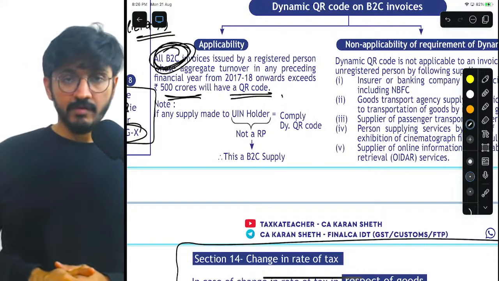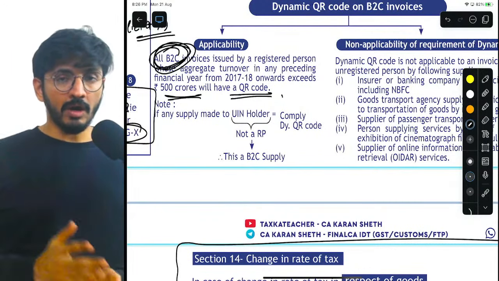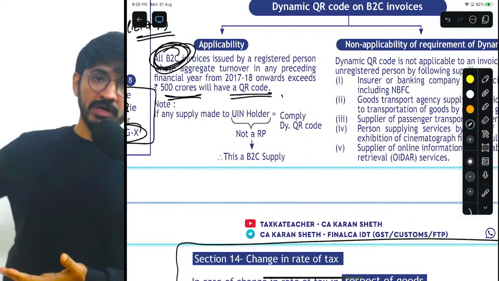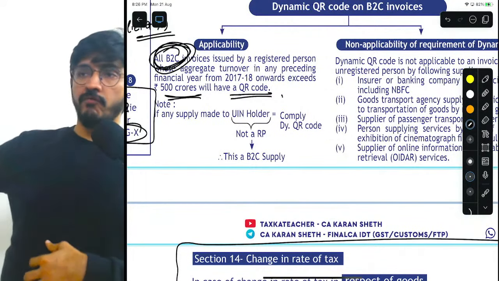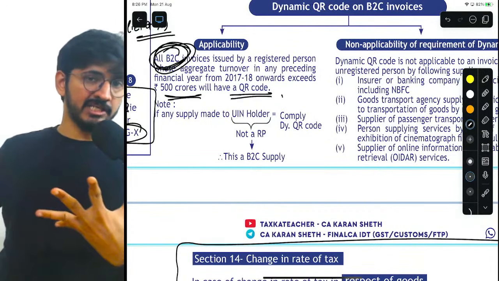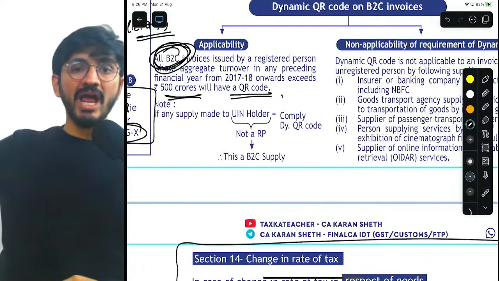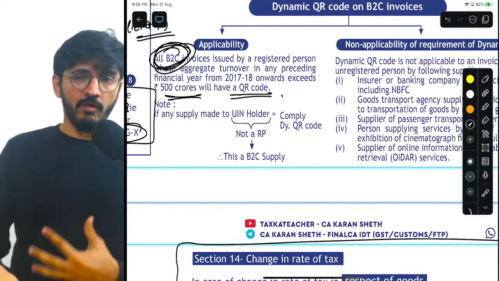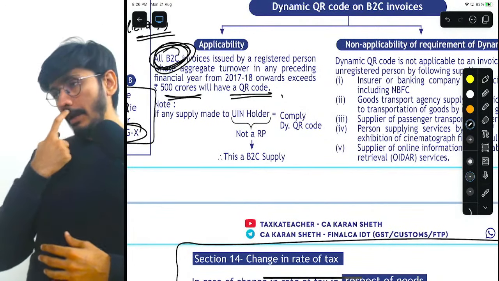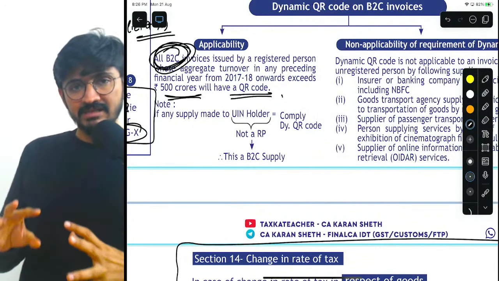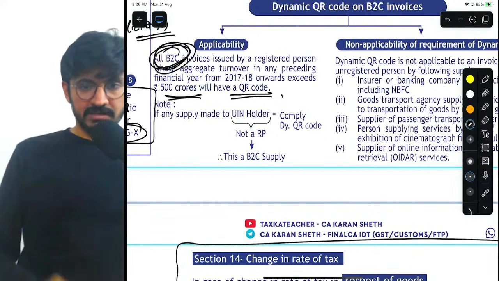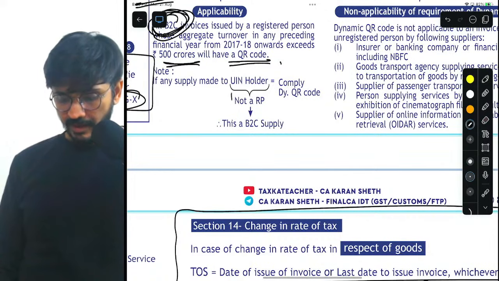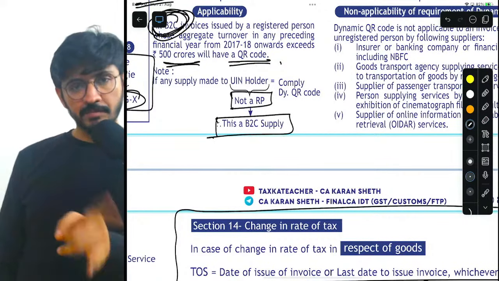Perfect. Now, if you are a supplier and you happen to supply to UIN holders like the UN, foreign embassies or multilateral financial institutions, understand those are UIN people, unique identification people. We will do more of this in the registration chapter. Understand, they are all considered B2C supplies. They are not registered persons, and hence it is a B2C supply.